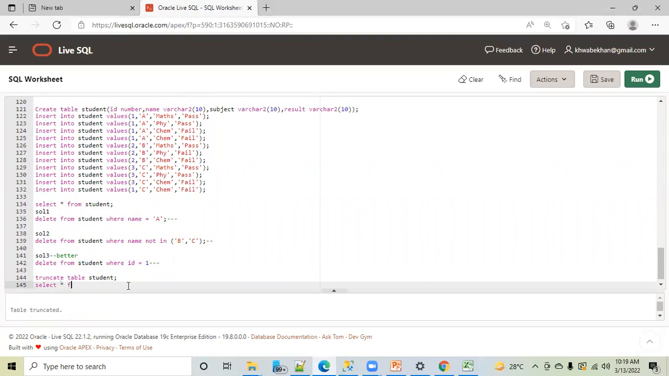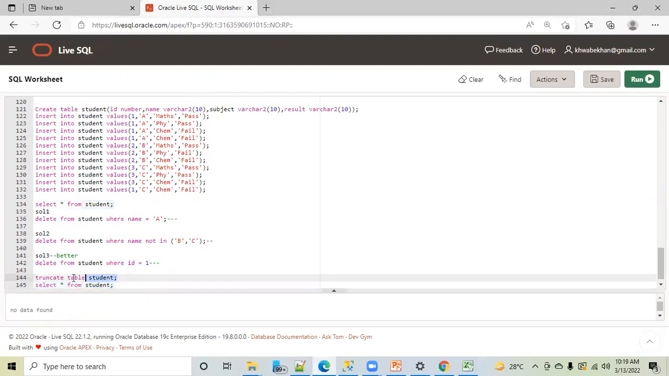This is again an interview question. Select star from student. No data found. Oh, all the records are truncated. Okay, so this is the demerit with truncate. You cannot customize it. If you write truncate table, it will delete all the records in a single go. But delete, you can customize it. You can apply filters, but truncate you cannot apply a filter.